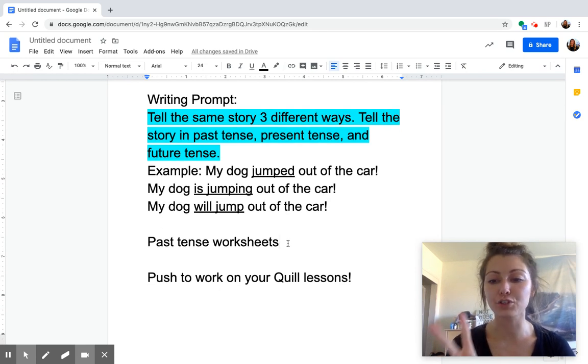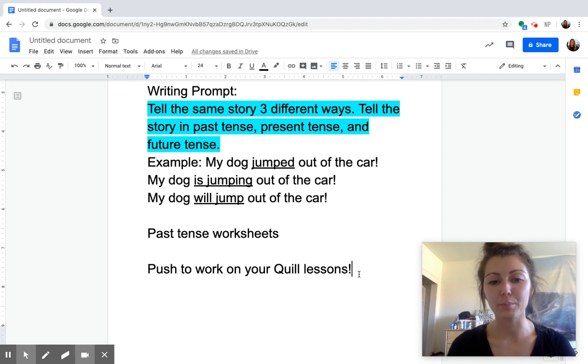You also have 2 past tense worksheets. Now, sometimes ed endings get a little tricky when we decide if we keep the e, drop the e, or add both ed or just d. So I want you to work on that. There's 2 worksheets for you that will be in the PDF for tomorrow's virtual learning.